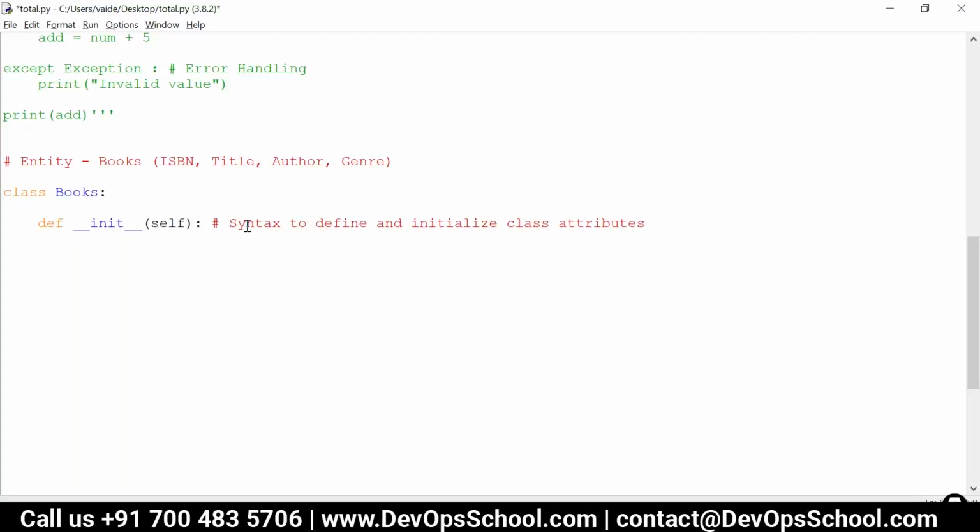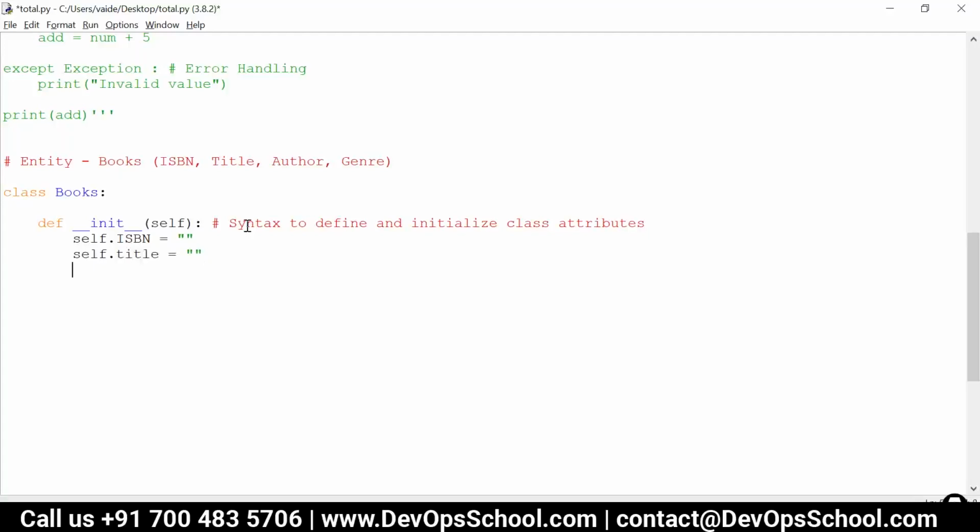So let's define them now. All these attributes are always defined with the self keyword. So self.isbn, I'm initializing it to empty. Then self.title, again initializing it to empty because every book object will have different values.